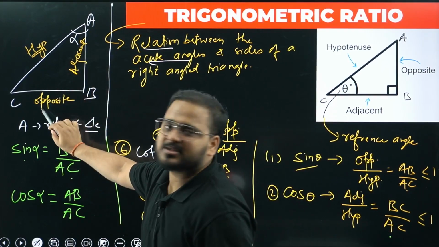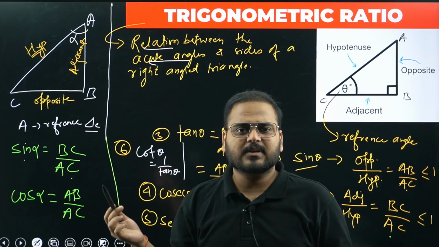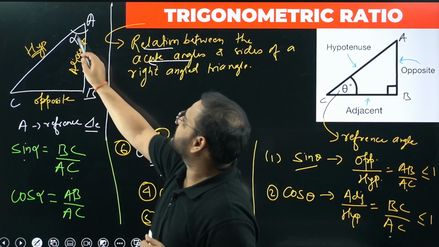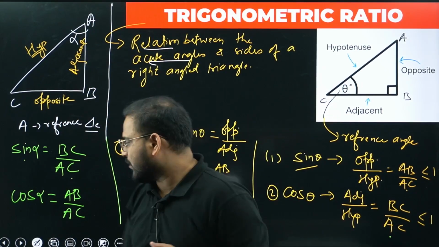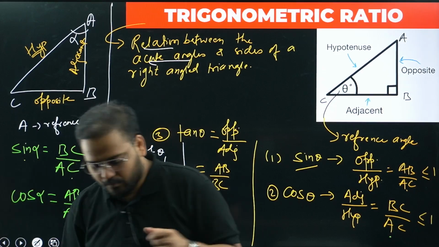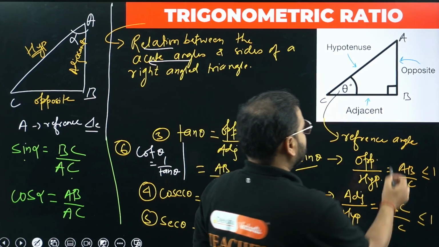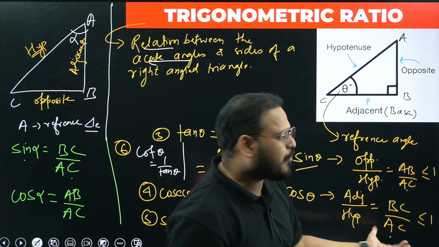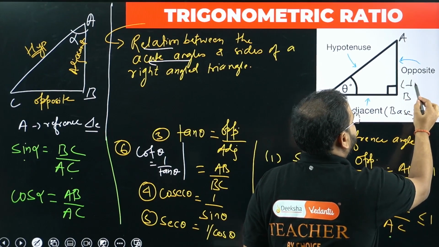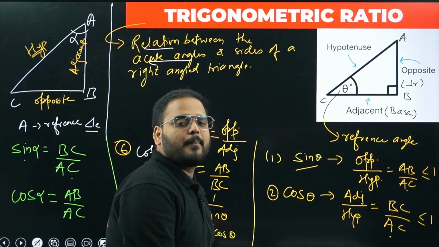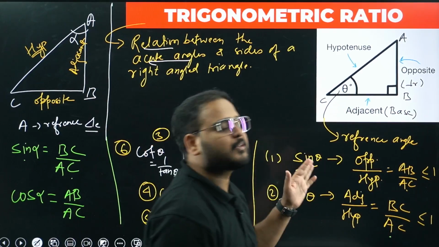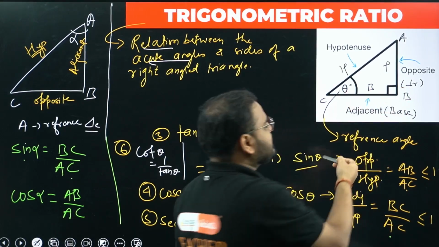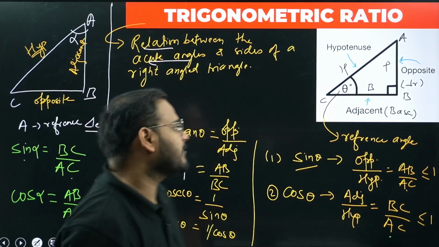Check here, for this angle, this is the opposite side, right? And this is the adjacent side, right? Sometimes you can also take these as perpendicular and base. Your choice. If this is the angle, this is the base and this is the perpendicular. For this angle theta, adjacent is also called base. If you're using these notations, no problem, this is also correct, and opposite is called perpendicular. Whatever notation you're using, both work. So you can use P, B and H, or opposite, adjacent and hypotenuse. Your choice of notations.